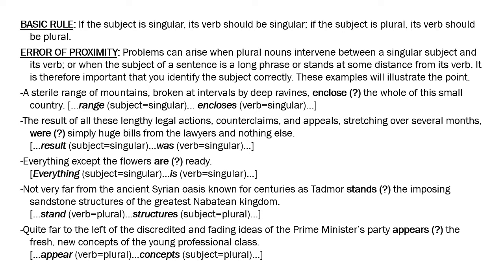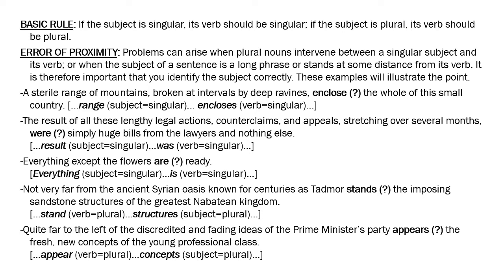The of phrase, which is so long, is followed by another present participle phrase, stretching over several months, and all this separates the subject from the verb. The subject is the singular result and the verb should be singular was. So it should read: the result of XYZ was simply huge bills from the lawyers and nothing else. So were is wrong, it should be was.